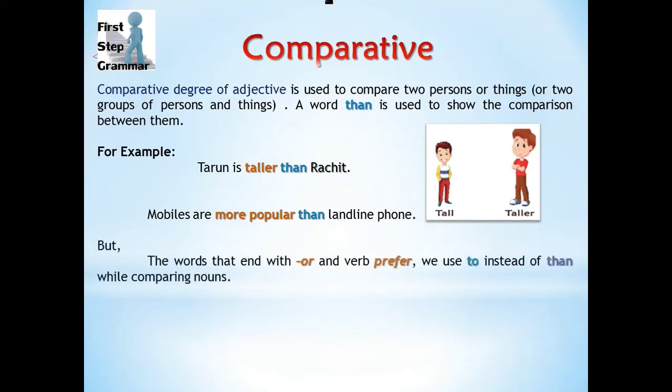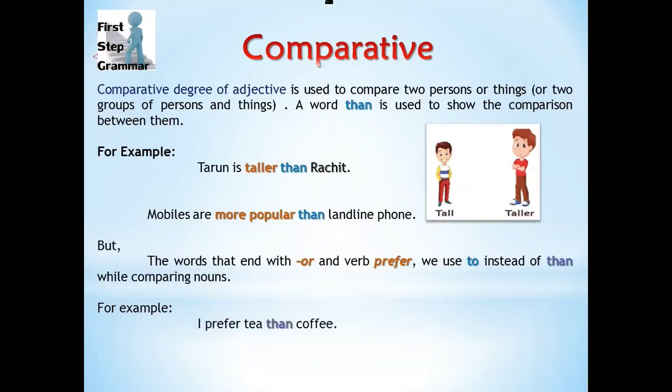But for words that end with -or and the verb prefer, we use to instead of than while comparing nouns. So we have seen that we use the word than to show comparison, but when any adjective ends with -or, or we are using the word prefer, then we have to use to in place of than.